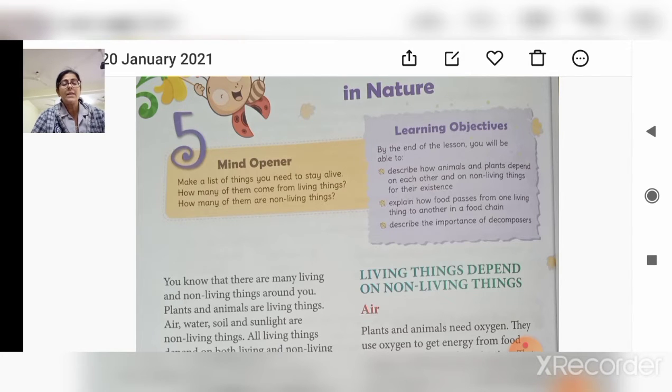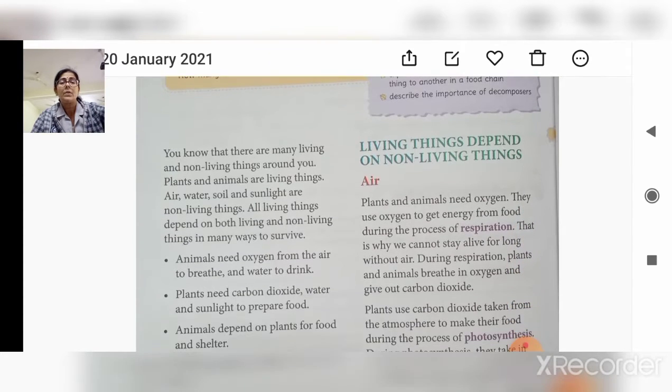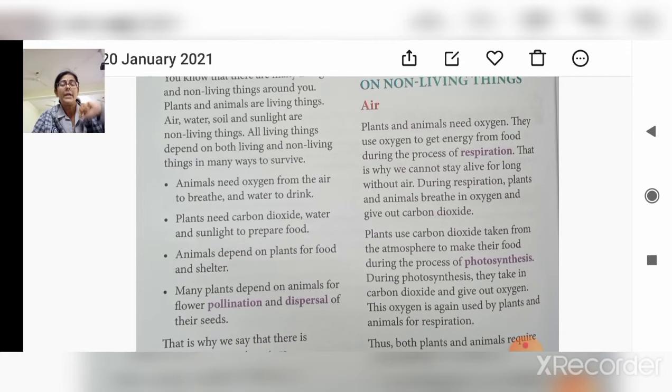Now living things depend on the non-living things for what? Air, then water, soil, sunlight. Plants and animals need oxygen, right?